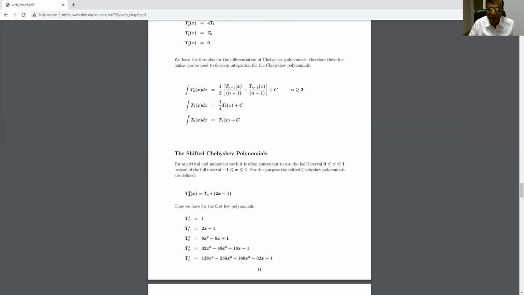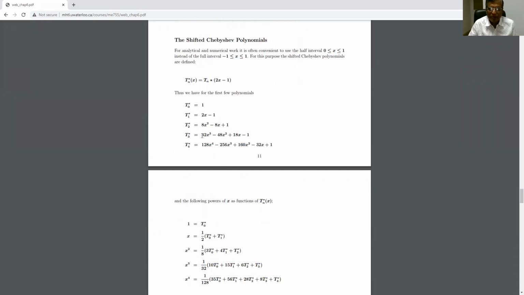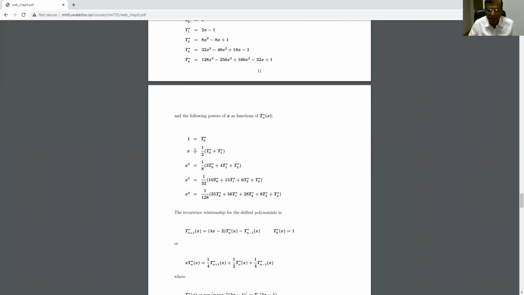Tn star x is equal to Tn 2x minus 1. Thus, for the first few polynomials, T0 star is equal to 1, T1 star is equal to 2x minus 1, T2 star is this, and T3 star is this. In this way, you can see there is a series of results that is of more importance for you.